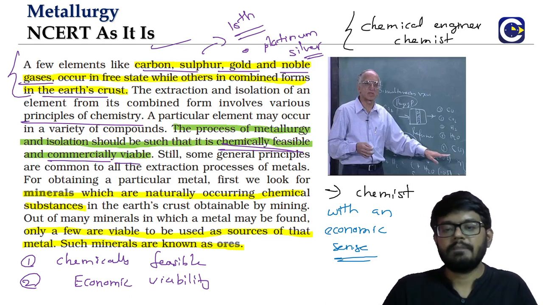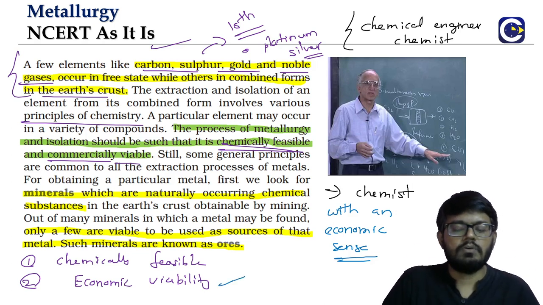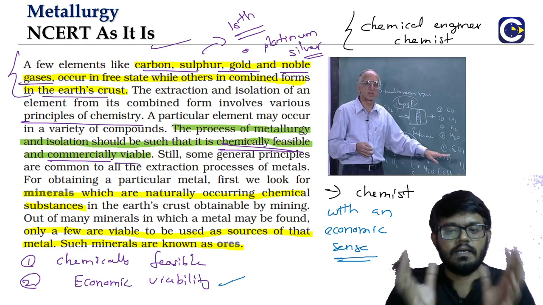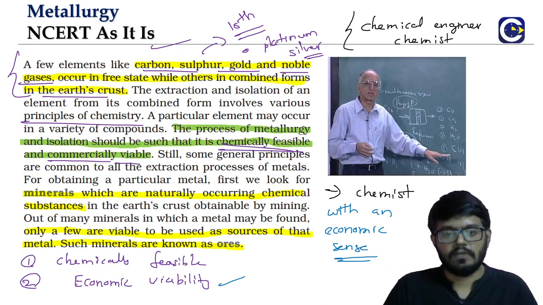But of course, this chapter, I'm sure some of you might be aware, in engineering will be offered as a separate branch itself. Including IIT Madras, there is metallurgy and material sciences. That's a branch. But throughout the chapter, we'll always be talking about this economic viability and basically the cost aspect of it.